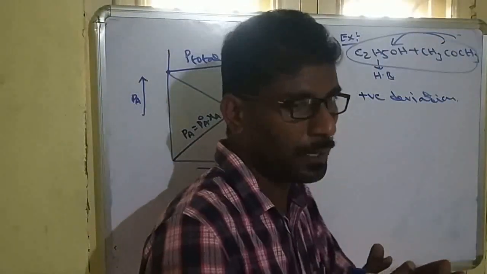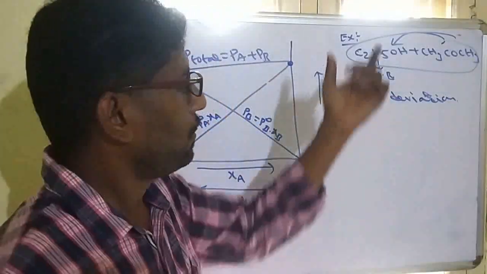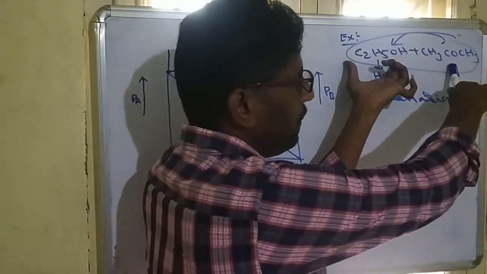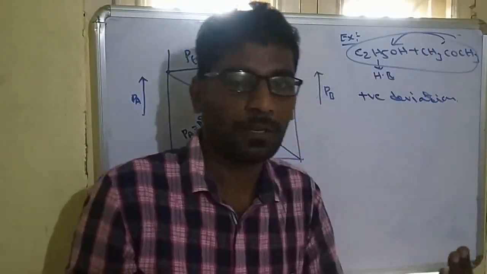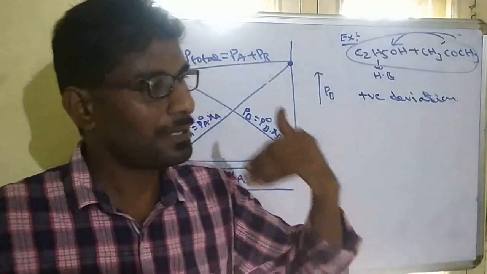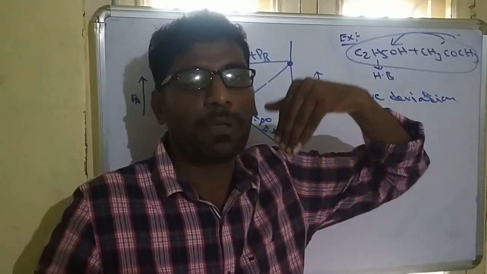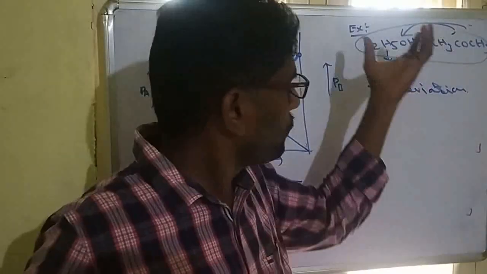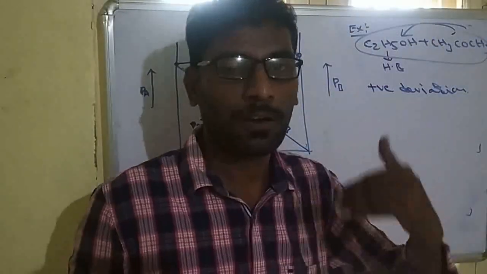Raoult's law only says that pressure depends only on mole fraction. But when a component has hydrogen bonds and it is dissolved in another, its hydrogen bonds are breaking. When bonds are breaking, the forces of attraction are different, so it is a non-ideal solution. When attractions are breaking, vaporization will be more. So when the forces of attraction in the components and in the solution are different, such solutions are called non-ideal.